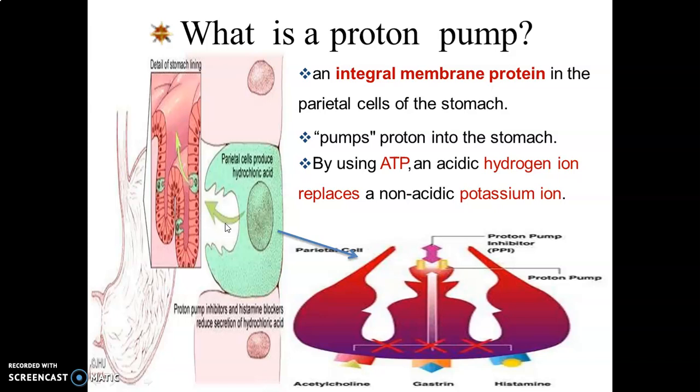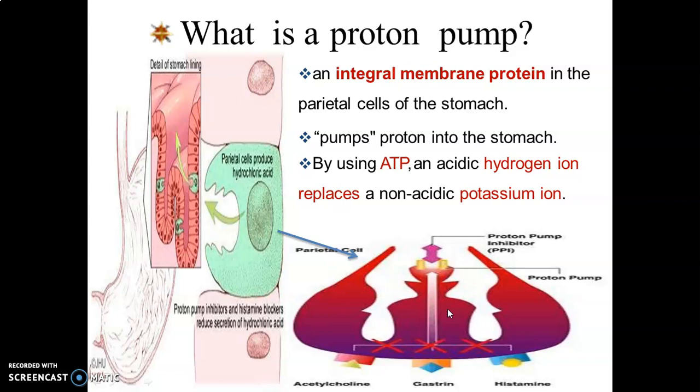By using ATP, an acidic hydrogen ion replaces a non-acidic potassium ion. As usual, it is a membrane protein. It is enzymatic in nature. Most of the time this proton pump is activated by gastrin, sometimes by histamine and acetylcholine.